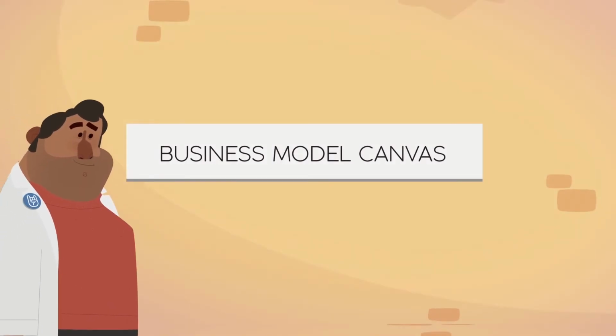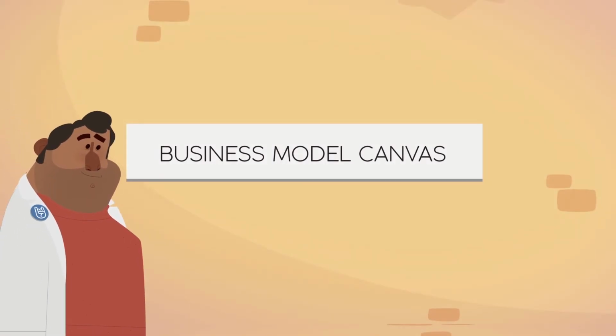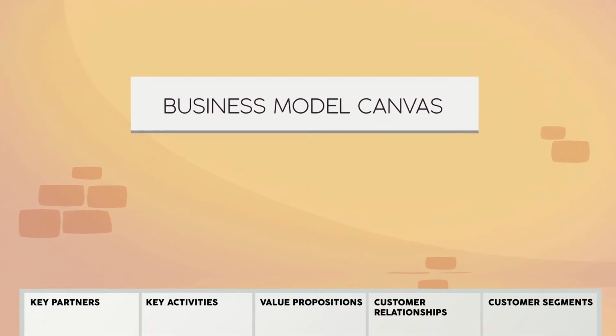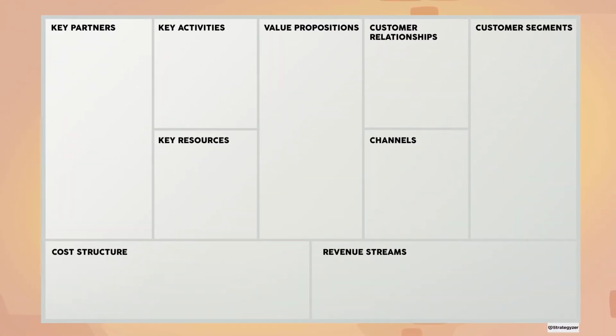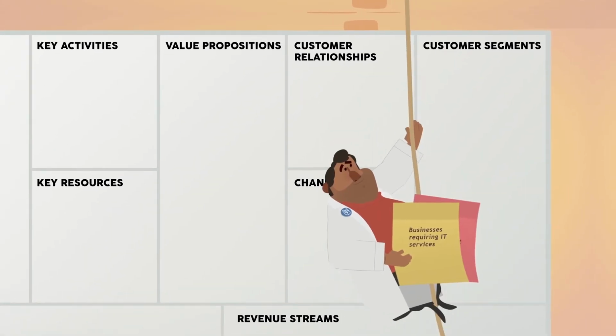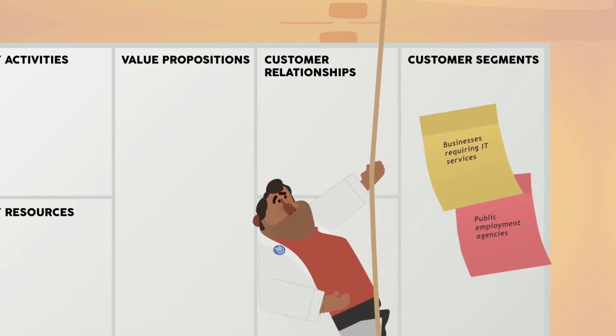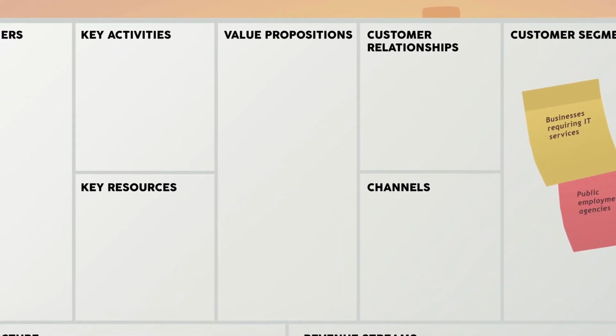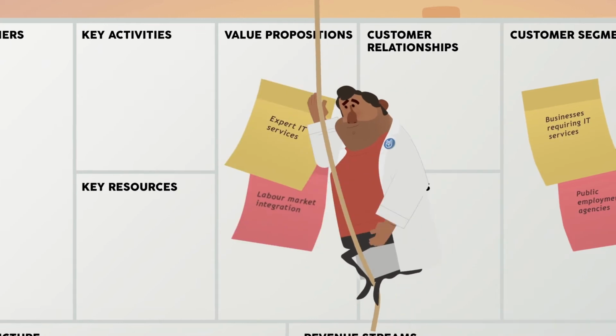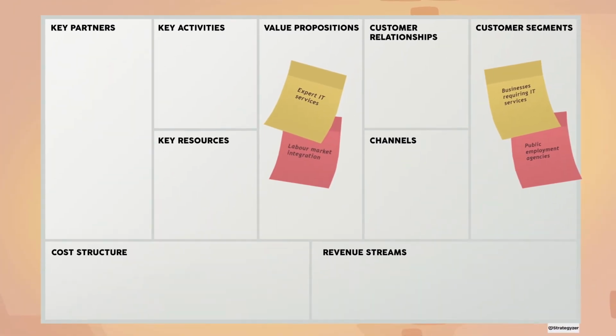Jakob utilizes the business model canvas to visualize his business model. First, Jakob classifies the organizations for which he is creating value. These are his customer segments. For each segment, he identifies a specific value proposition. That is, the bundle of services that create value for his customers.